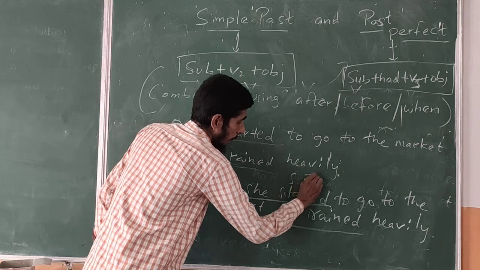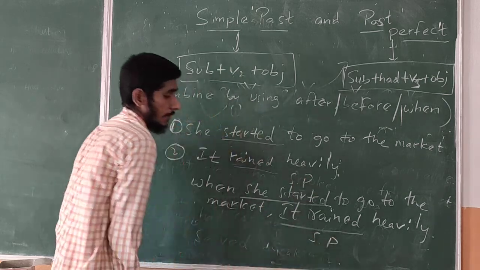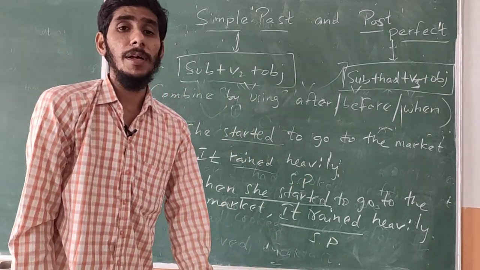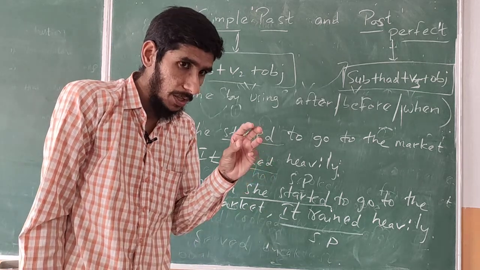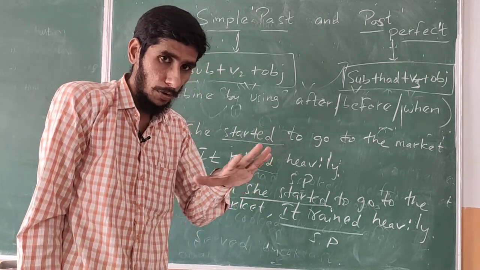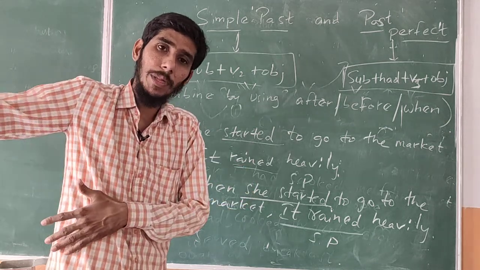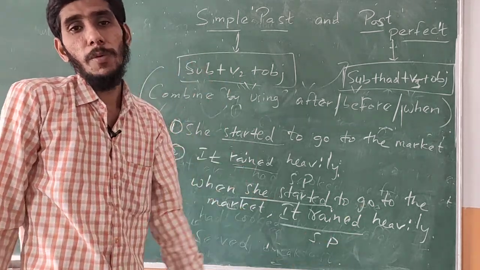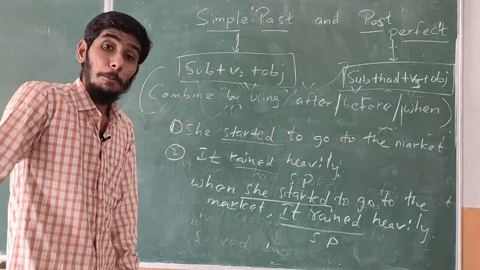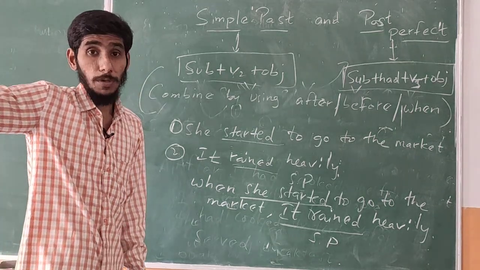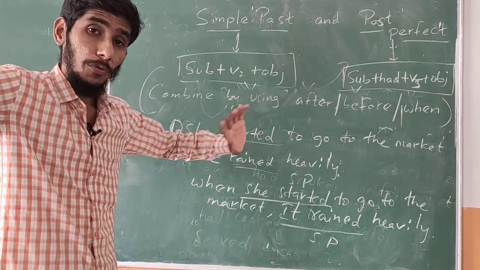Both are in the simple past. Simultaneous action. If the sentences are unclear, if both the actions happen simultaneously, then we have to write in the simple past. Past continuous and past continuous is also possible, but here we are not using that one.